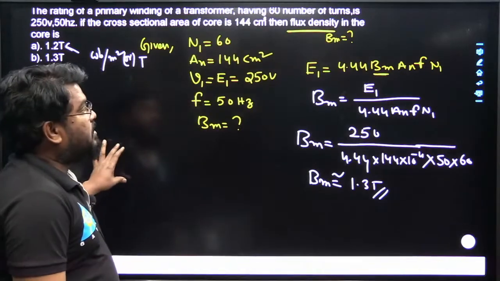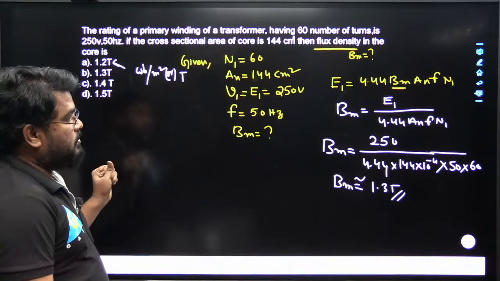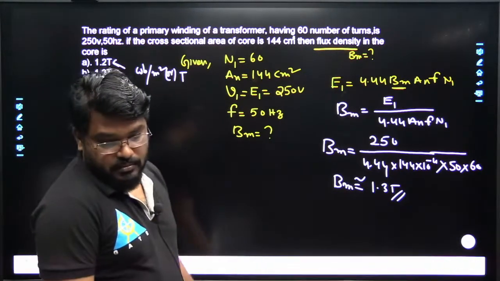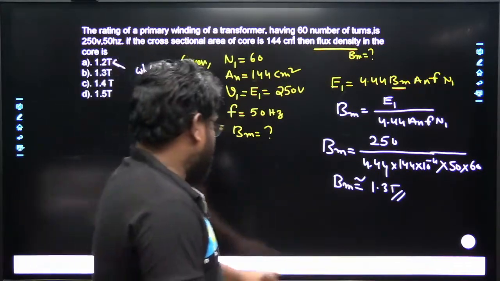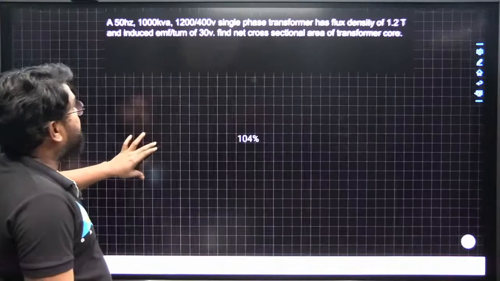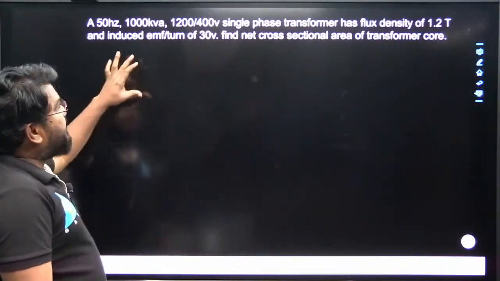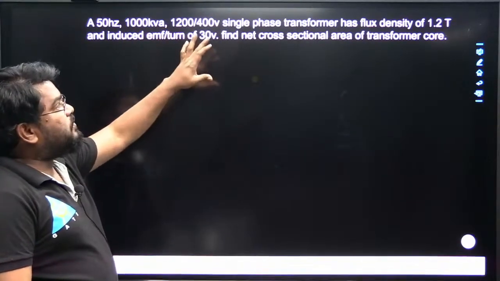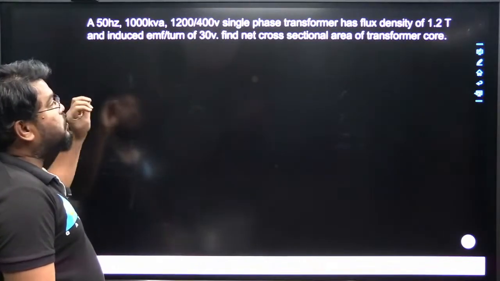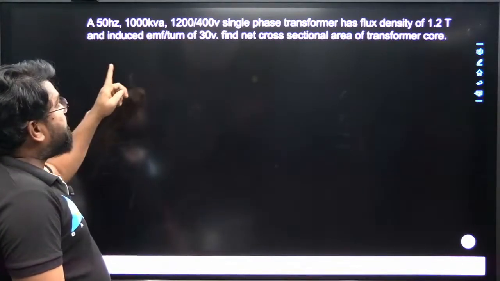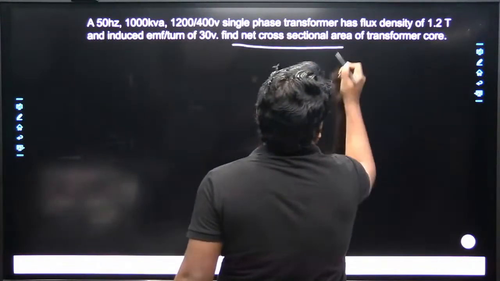Okay, is it clear, all of you, about this question? So next, let us solve another question. A 50 Hz, 100 kVA, 1200 upon 400 volt single phase transformer has a flux density of 1.2 Tesla and induced EMF per turn of 30 volts. Find the net cross sectional area of the transformer core.